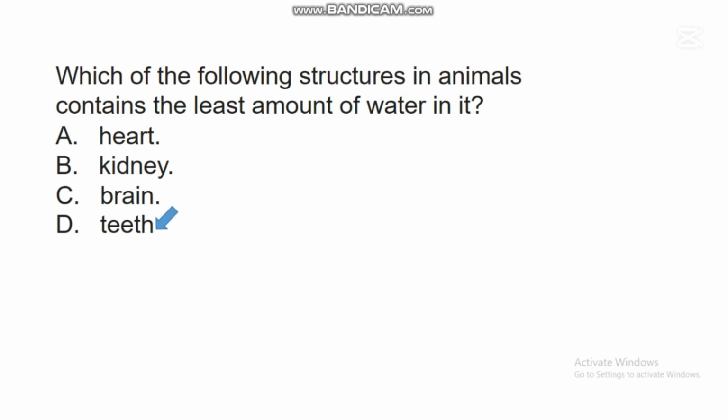These structures, such as kidney, heart, brain, contain higher amounts of water in them compared to the water that is found in teeth. So studies have shown that these organs, apart from teeth, contain more water when compared to this structure known as teeth. So teeth contain the least amount of water when compared with heart, kidney, brain, and other glands or organs in the body system.